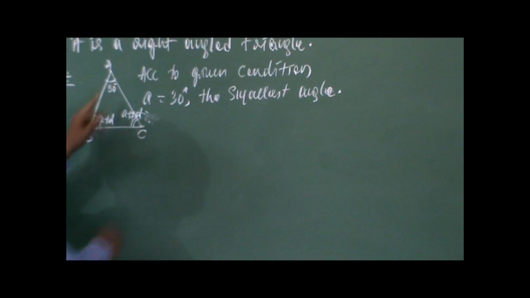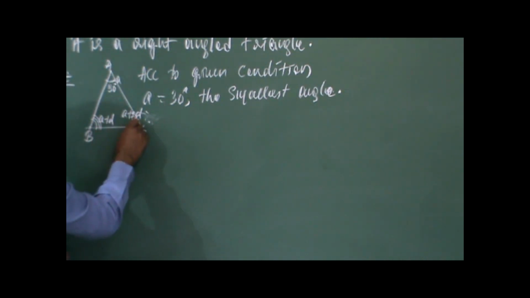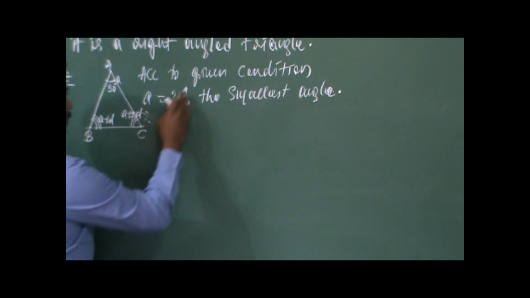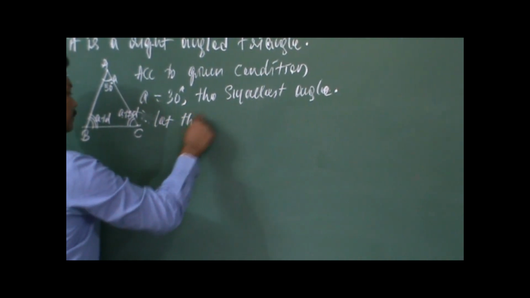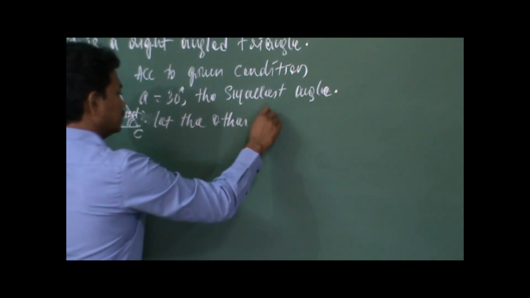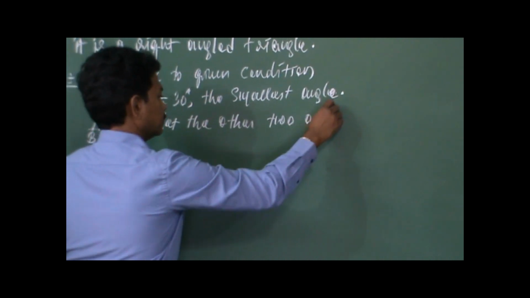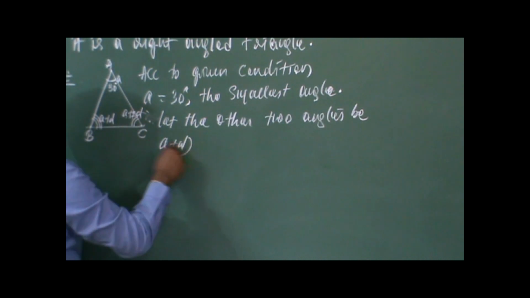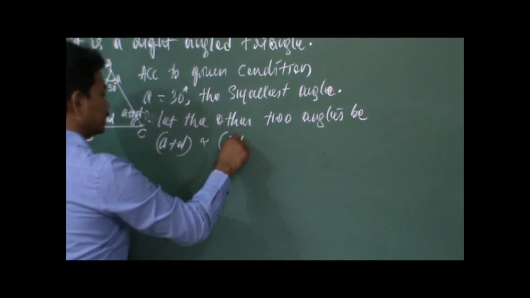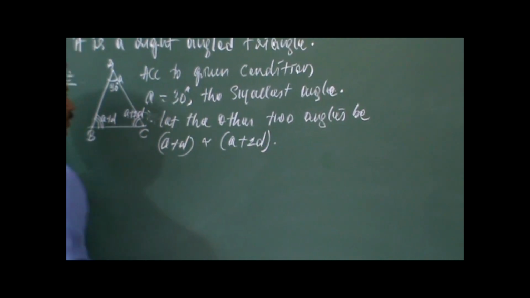So this is the first angle, that is A, this is the second angle, that is A plus D, and this is the third angle, that is A plus 2D. So let A is equal to 30 degrees, the smallest angle. So let the other 2 angles be A plus D and A plus 2D. So these are the other 2 angles.